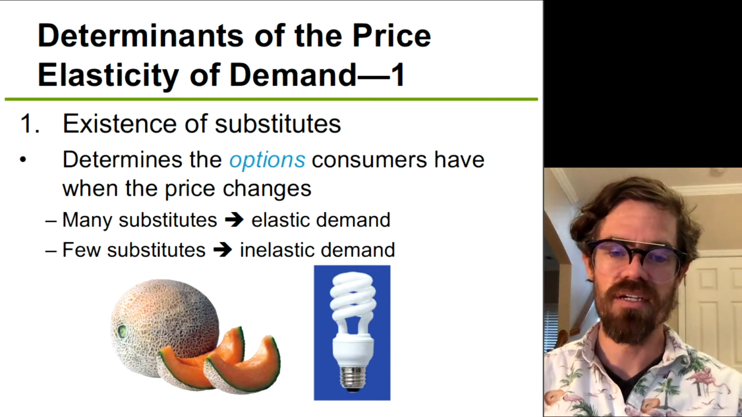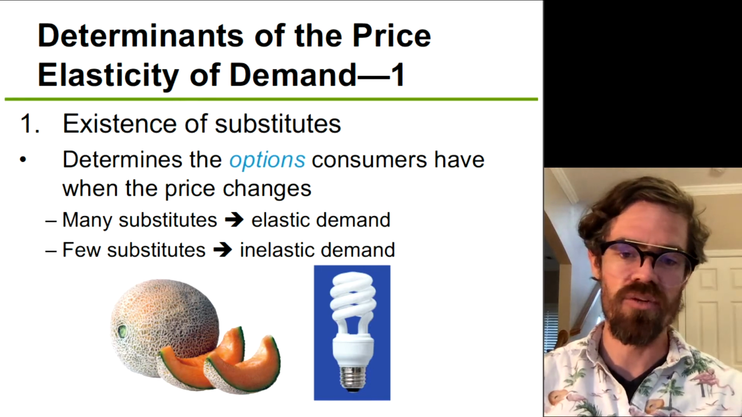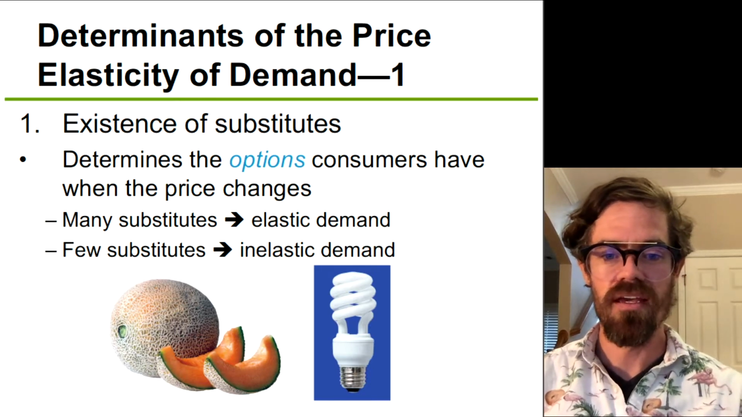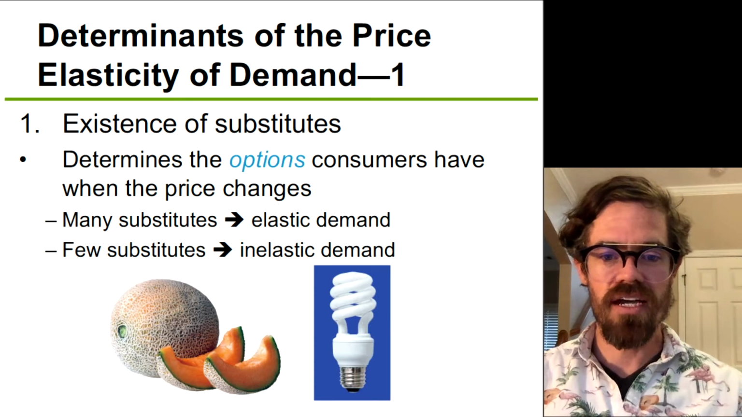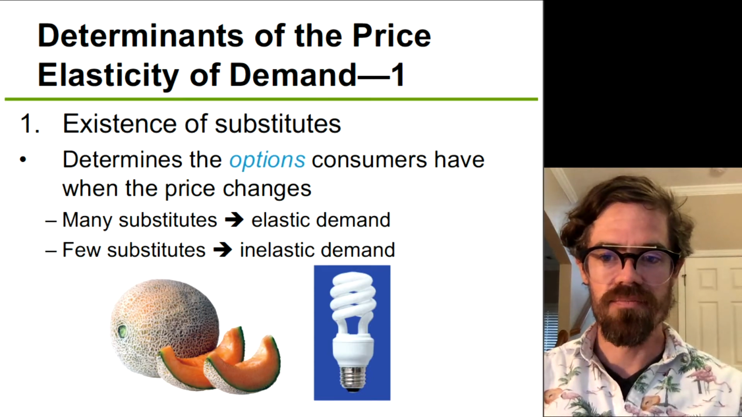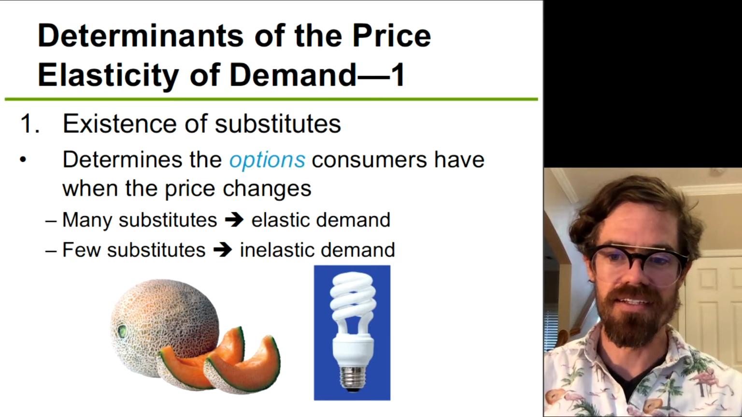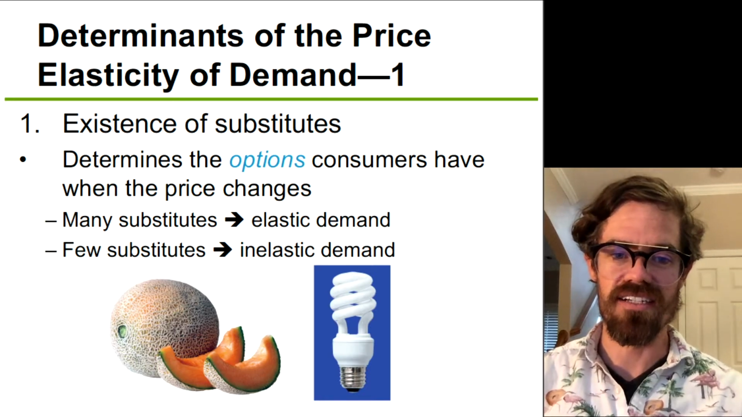If price goes up, even by a small amount, people might just substitute away from cantaloupe and start buying some substitute. The other photo here we have is a compact fluorescent light bulb. Not a lot of substitutes here. Incandescent bulbs, maybe LEDs, but there's only a couple, so there's going to be a less elastic demand for compact fluorescent bulbs.